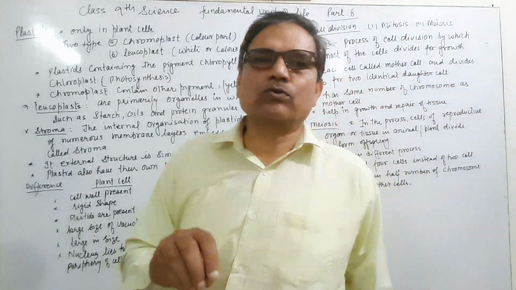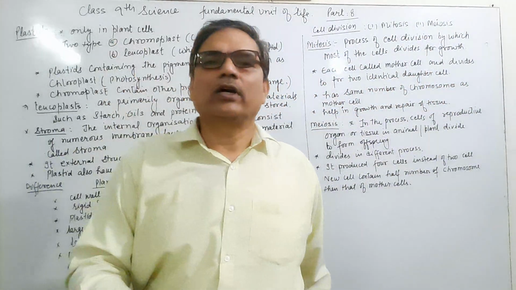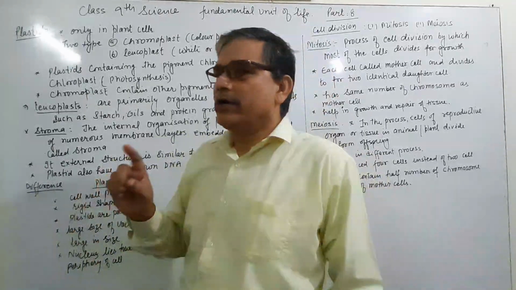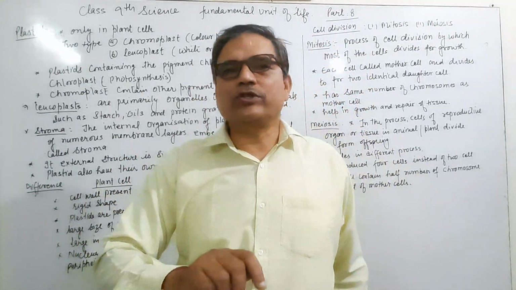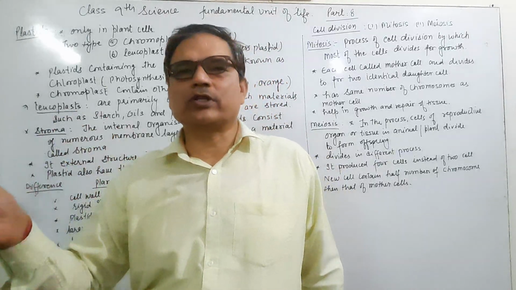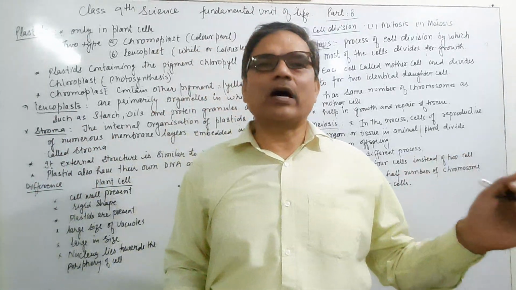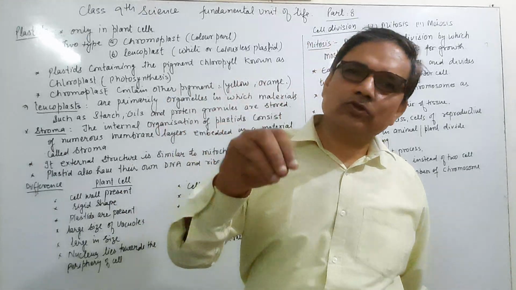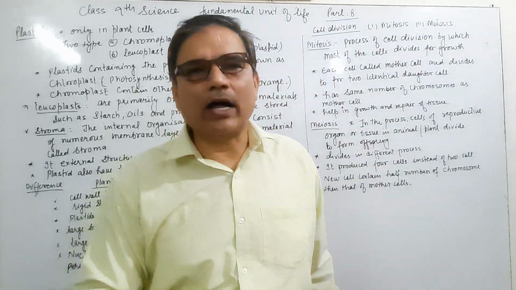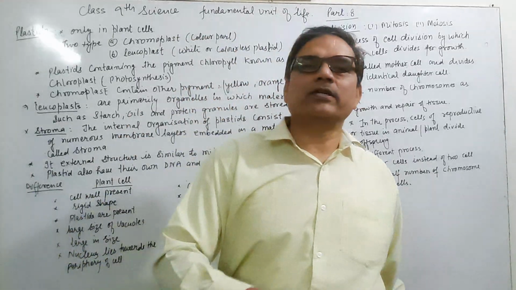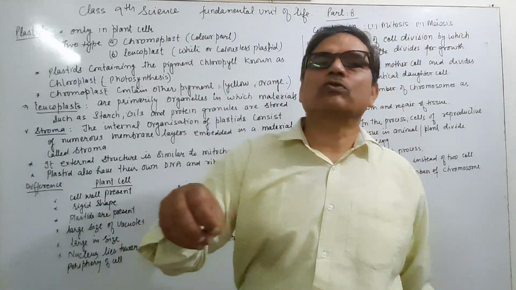It means chromoplast is the plastid used to perform photosynthesis, whereas leucoplast is used to store material like starch, protein, and oil. It acts as a storage.